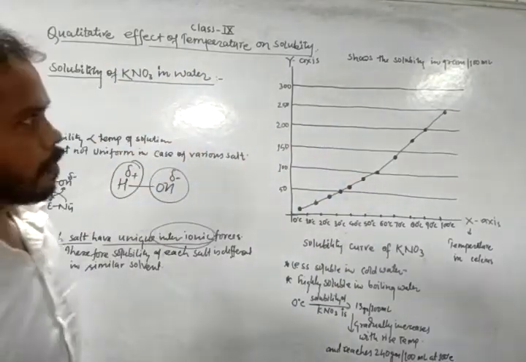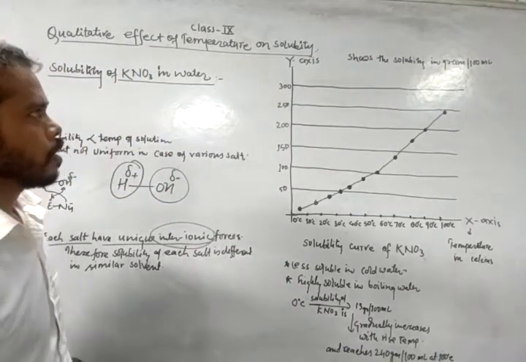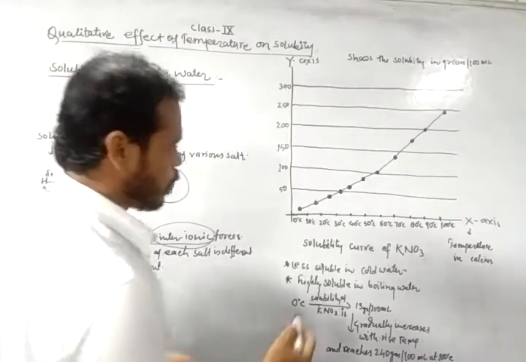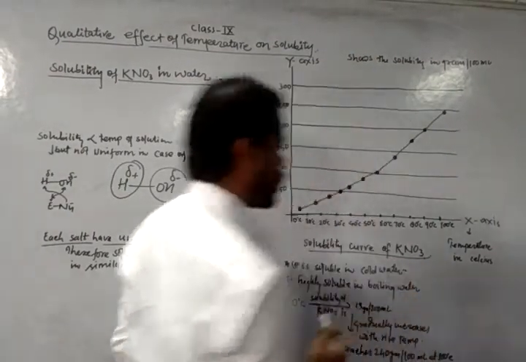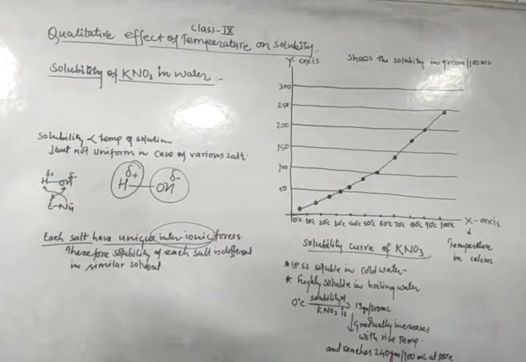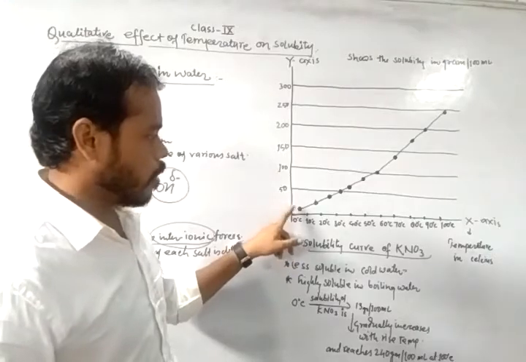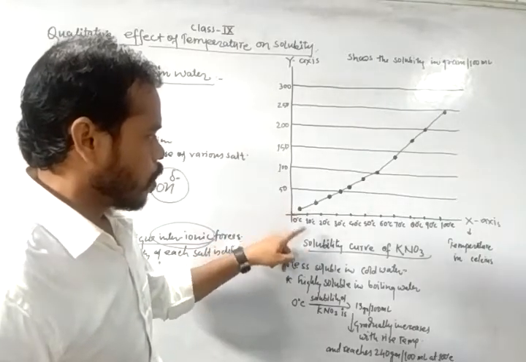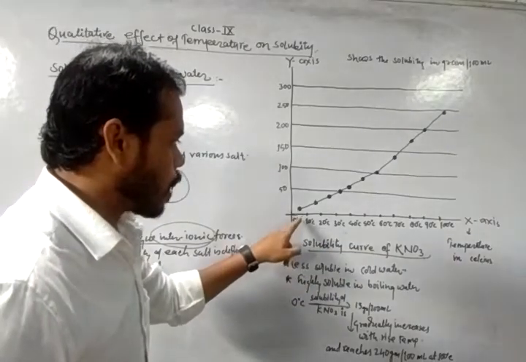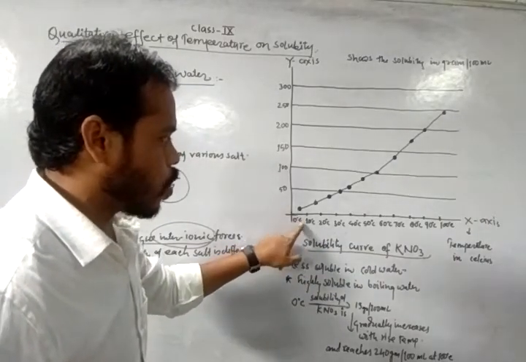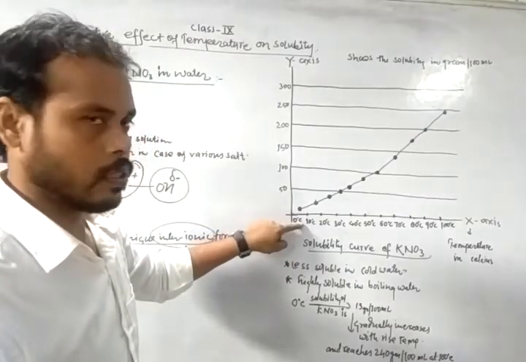Today we will discuss the solubility of potassium nitrate, and we draw here the solubility curve of potassium nitrate. You can see here that the solubility of potassium nitrate in cold water, at 0 degrees Celsius, is very less.